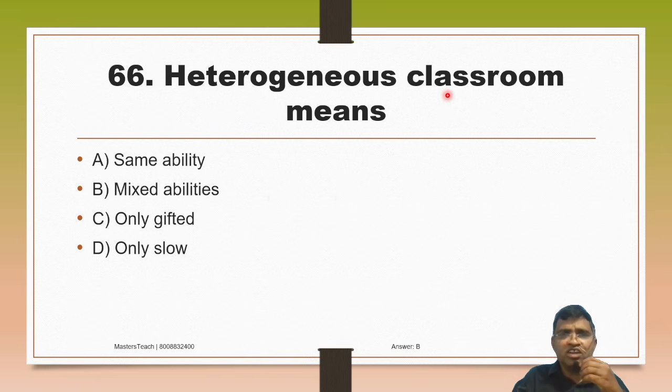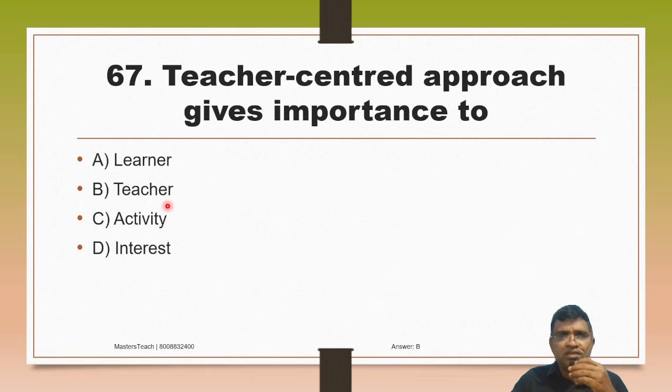So heterogeneous classroom means A. Same ability, B. Mixed abilities, only gifted, only slow learners. So heterogeneous means different. Heterogeneous classroom means mixed abilities. All types of students are there. This is called heterogeneous ability, mixed abilities.